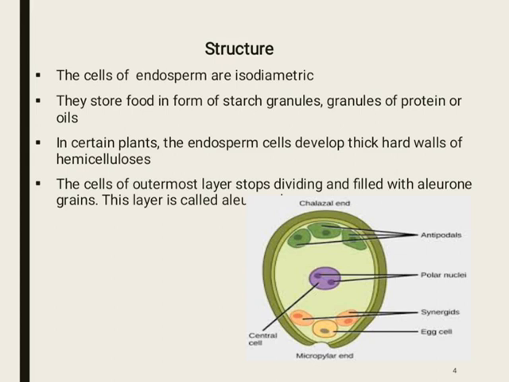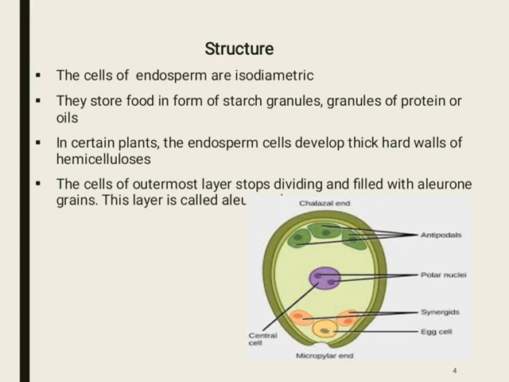The parietal layer of the endosperm of grass functions like a cambium. This layer produces on its inside a layer of thin-walled cells. These cells are packed with starch. The cells of the outermost layer stop dividing.